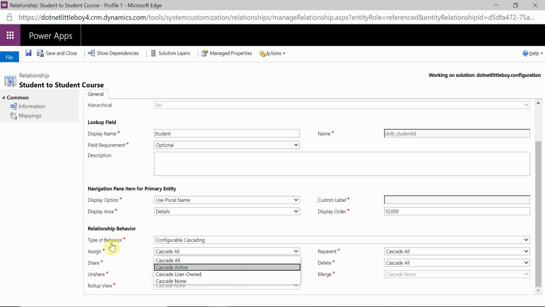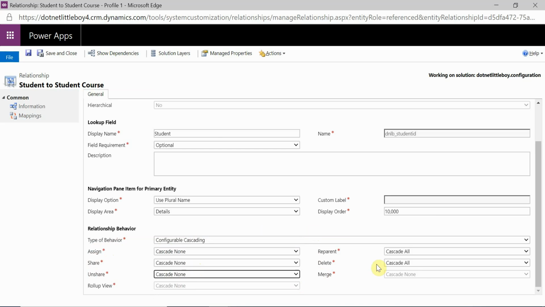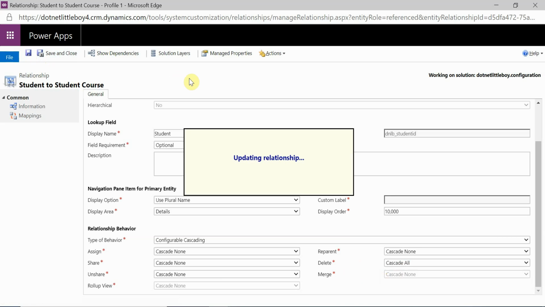So for my scenario, I will take the behavior as configurable cascading, but I will not do any operation for assign, share. So I'll make this none. But as I mentioned before, I will check only for the delete. So let me make it none. And for the delete, I want to delete all. So whatever records are associated with my parent record, I will delete all those records. Okay. So this is my expected behavior. So let me save this.